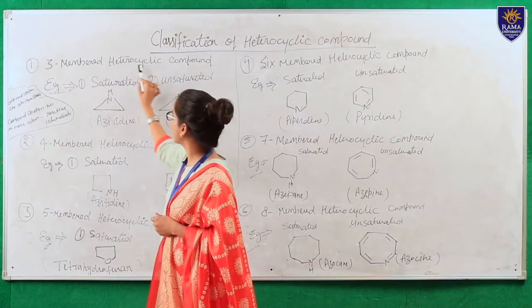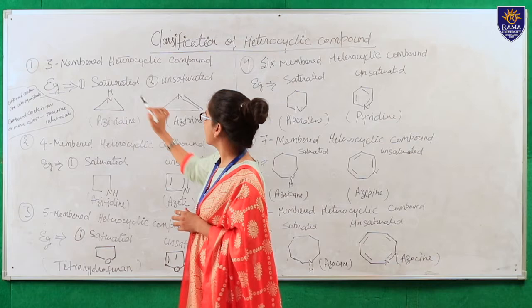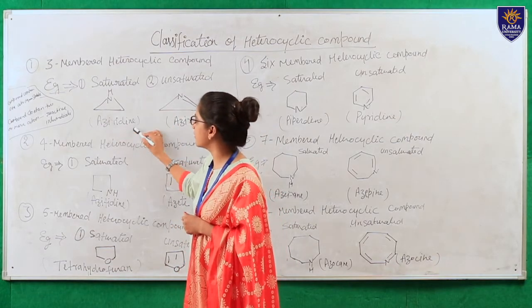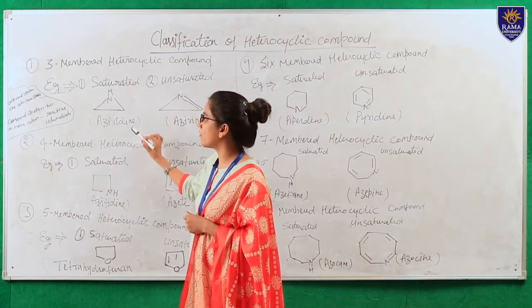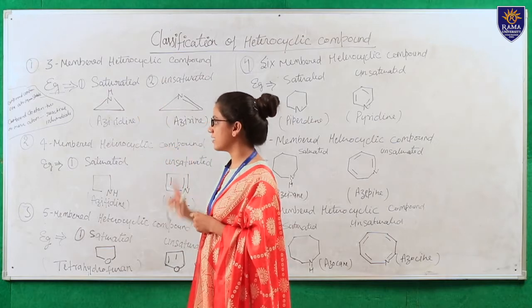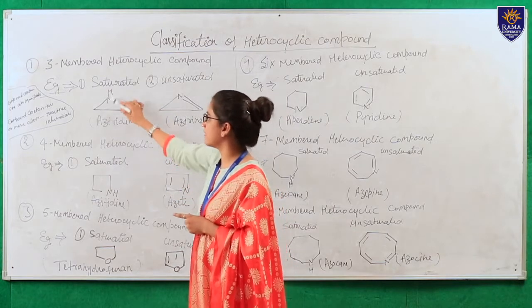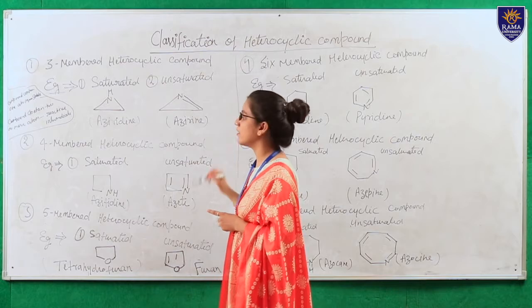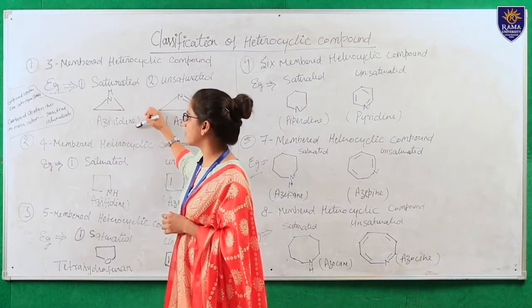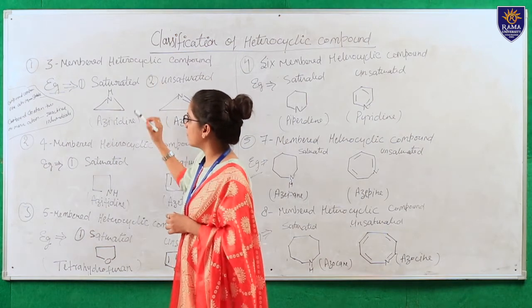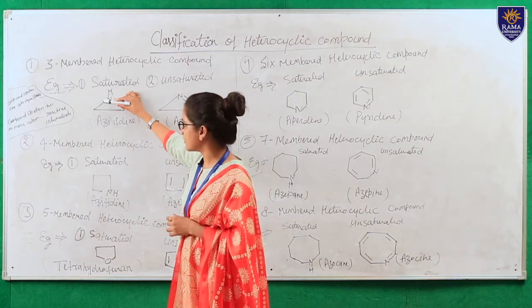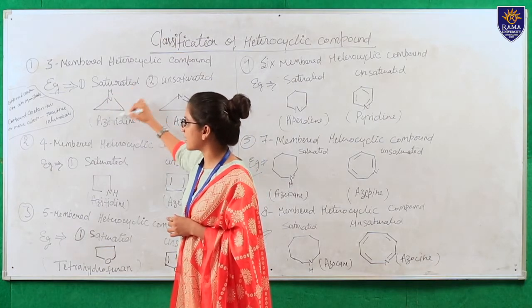Firstly, three membered heterocyclic compounds. These are two examples of three membered heterocyclic compounds. First is aziridine, a saturated compound because no double bond is present in the ring. Saturation means only single bonds are present in the ring, and unsaturation means double or triple bonds are present in the ring. Aziridine is an example of a saturated compound, and it is a three member heterocyclic compound because three atoms are present in the cyclic structure.